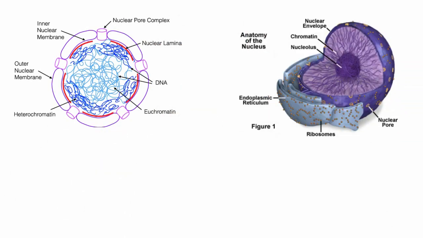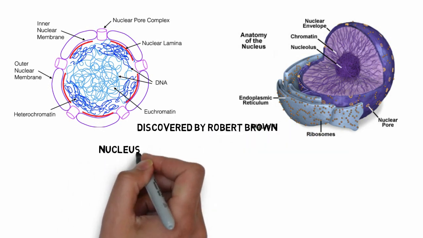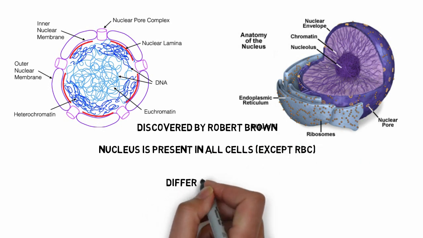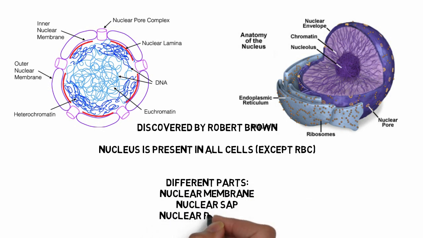Now on your screen there is a figure that shows the nucleus. It was discovered by Robert Brown. The nucleus is present in all the cells except the mature red blood corpuscle or RBC. So what are the different parts of a nucleus? It includes the nuclear membrane, the outermost one, then the nuclear sap that acts as a matrix upon which the nuclear reticulum is generally suspended, and the last one, the dense part of a nucleus, known as the nucleolus. Not only that, but there are also different types of chromatin fibers.